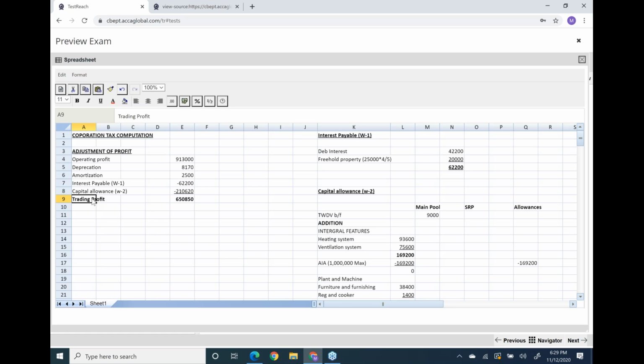Let's keep quiet for 30 seconds. See, the trading income working has been done.